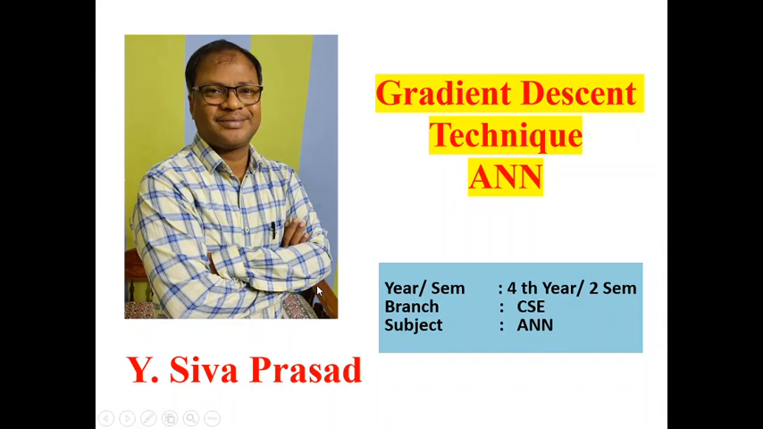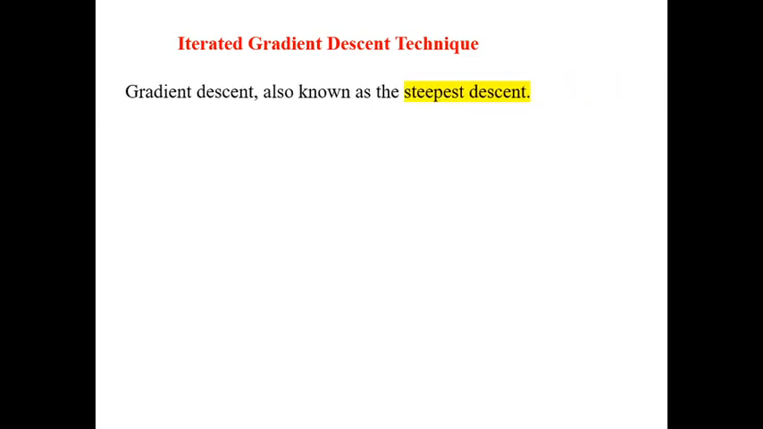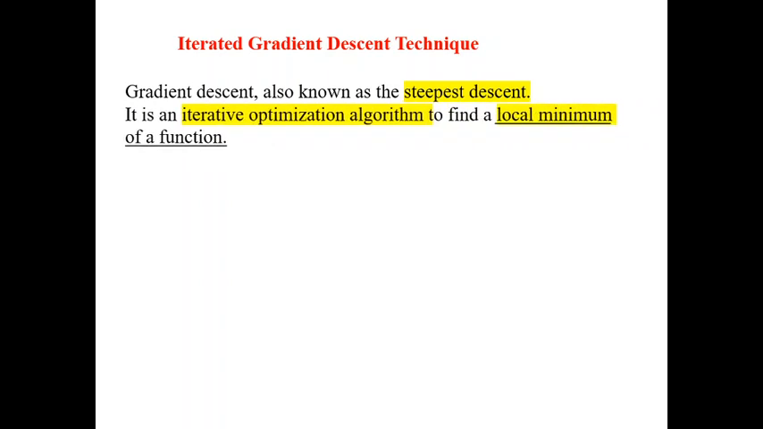Gradient descent technique in artificial neural network. This is an optimization technique whose main focus is to find the local minima. It is also known as steepest descent algorithm. Steepest descent in the sense going for the maximum and coming down, going to the peaks and falling down. You call it a steepest descent.